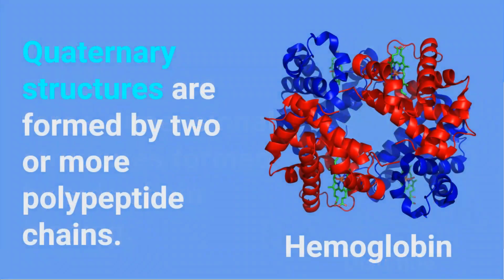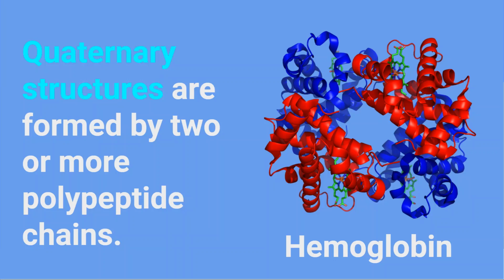Lastly, there are proteins that are formed by more than one polypeptide chain. This level of organization corresponds to quaternary structures, which involve the interaction between two or more polypeptides. An example of a protein that possesses this type of structure is hemoglobin, which is present in the blood red cells of mammals and has an oxygen transport function.